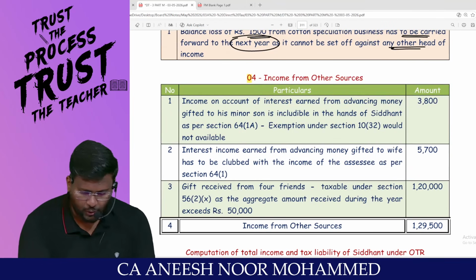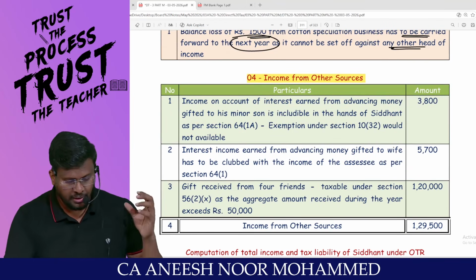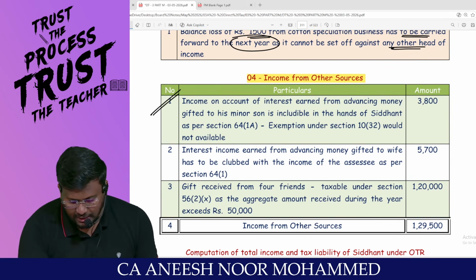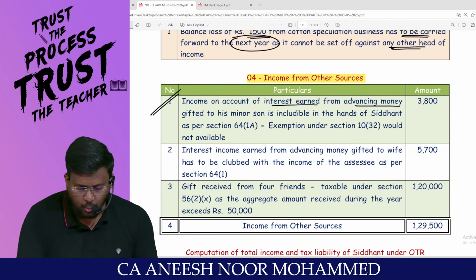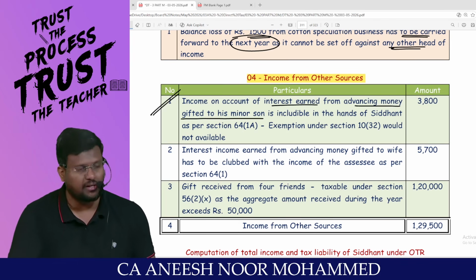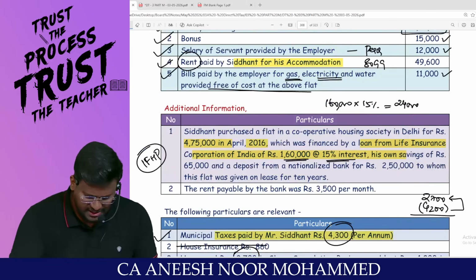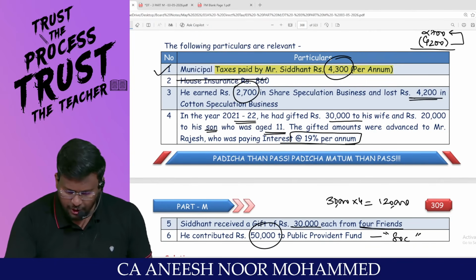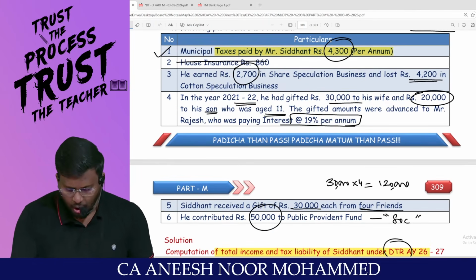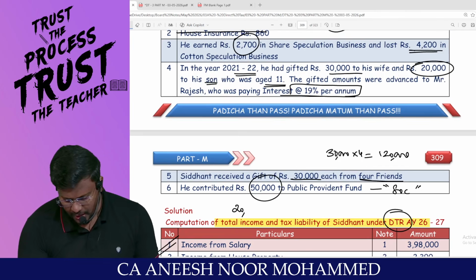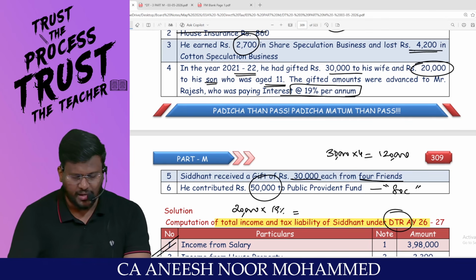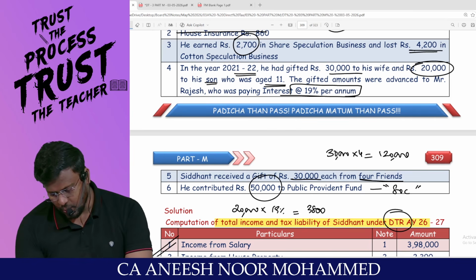Come on, man. IFOS, income from other sources. Sir, number one, income on account of interest earned from advance money gifted to his minor son. Has the assessee gifted something to the minor son? Yes. How much amount has been gifted to the minor son? 20,000. On this 20,000, my dear lovable students, the minor son has received 19% interest. Calculator. 20,000 into 19% comes to 3,800.